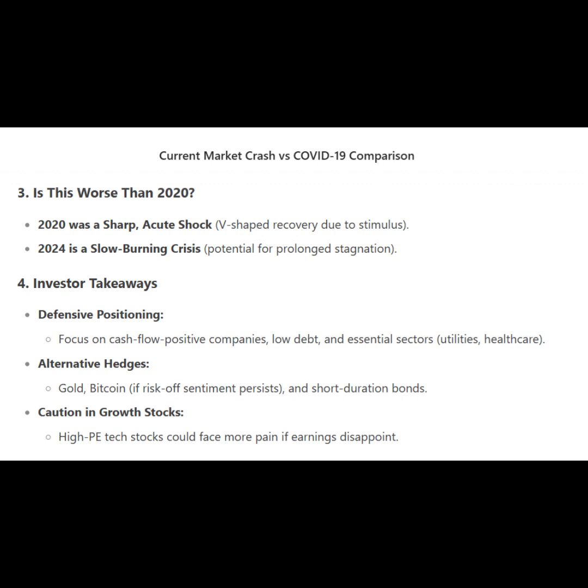4. Investor takeaways. Defensive positioning. Focus on cash flow positive companies, low debt, and essential sectors: utilities, healthcare. Alternative hedges. Gold, Bitcoin, if risk-off sentiment persists, and short-duration bonds. Caution in growth stocks. High PE tech stocks could face more pain if earnings disappoint.